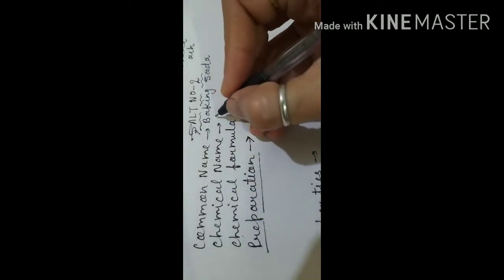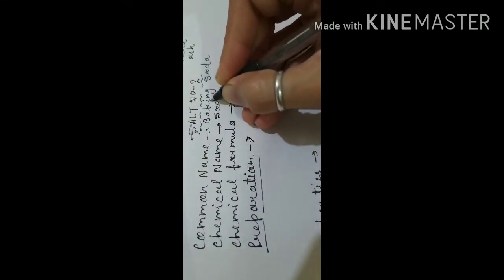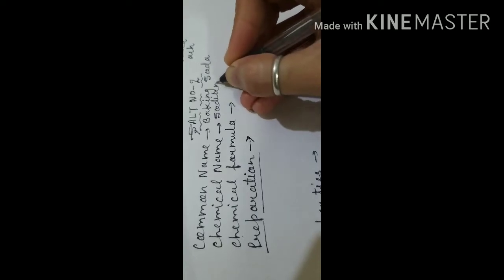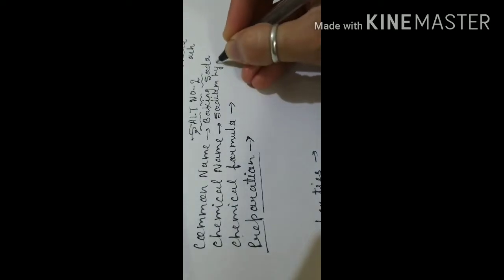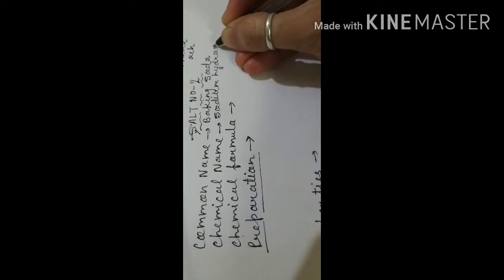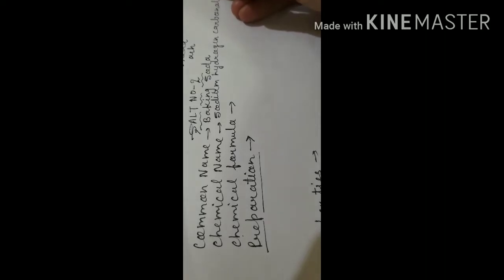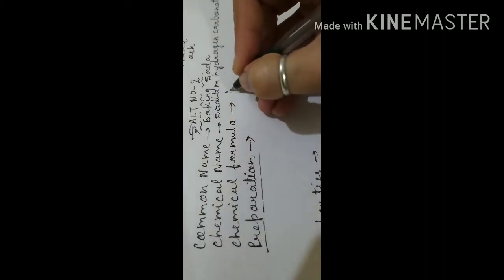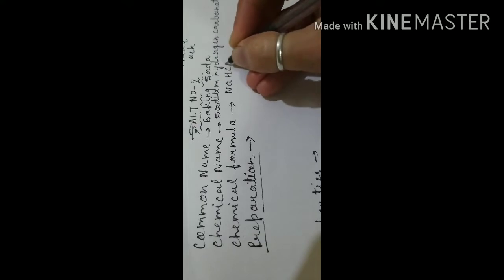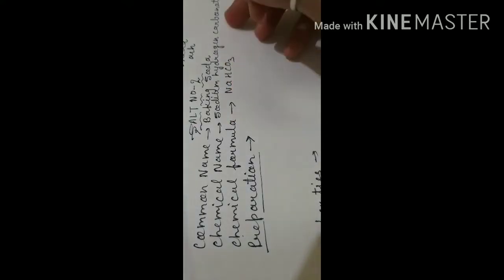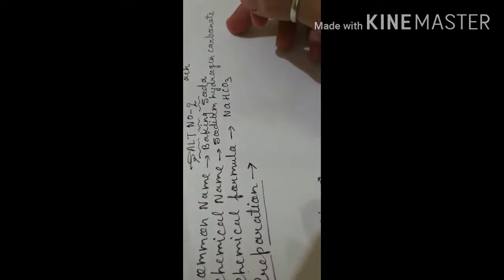The chemical name is sodium hydrogen carbonate. Now its chemical formula is NaHCO3, or we can call it sodium bicarbonate also, that I have already taught in the session of naming.